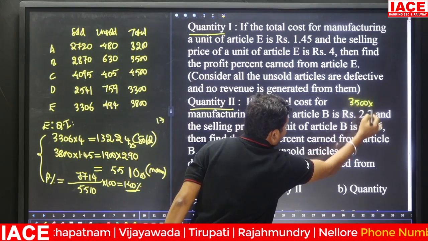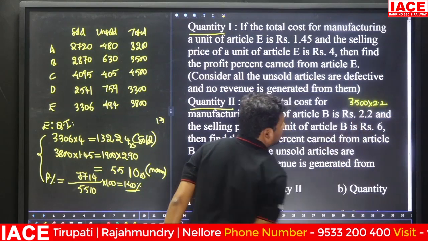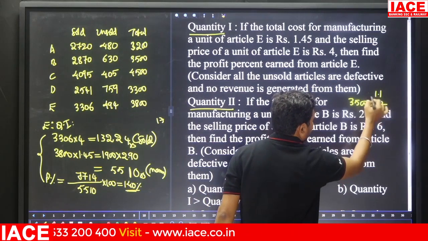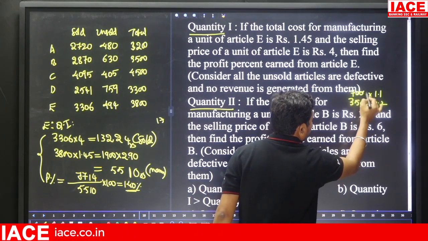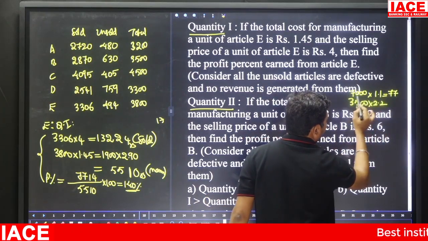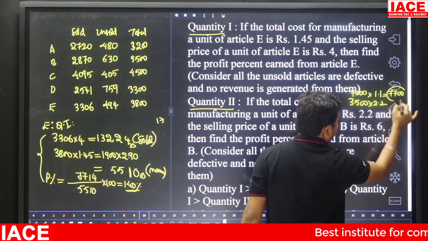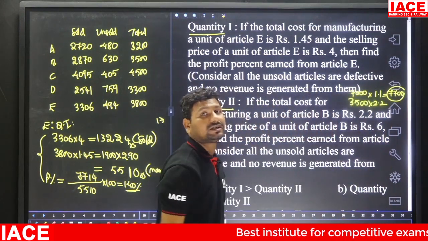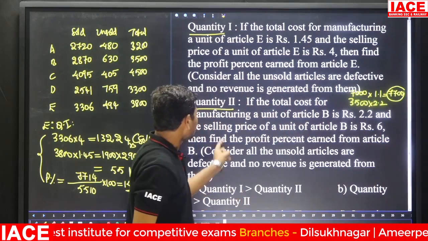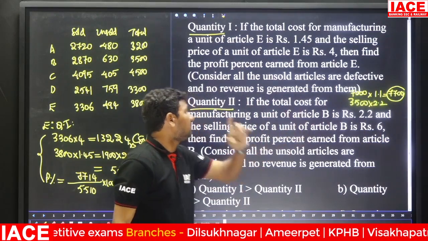3500 into 2.2. Here I will take 1.1 into 7000. What is the value? 77. 7 into 11 is 77, and the 1 and 0 will be cancelled. The manufacturing value is how much rupees? 7700. Next, the selling price of a unit of article B is 6 rupees.